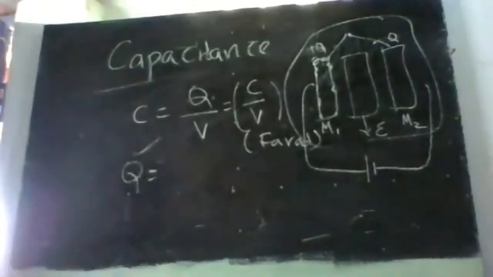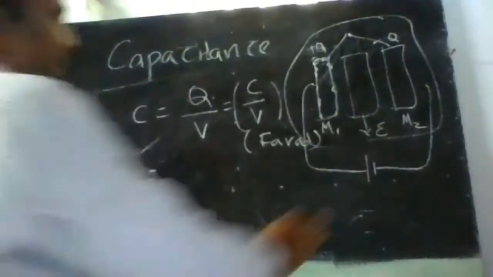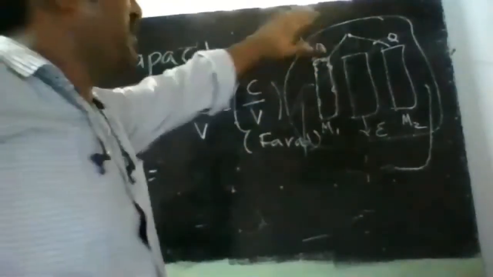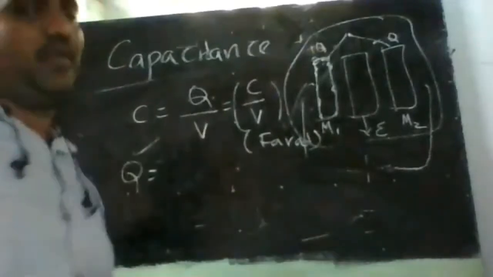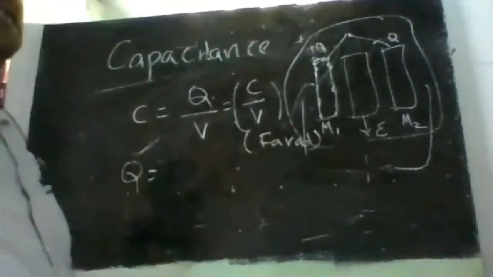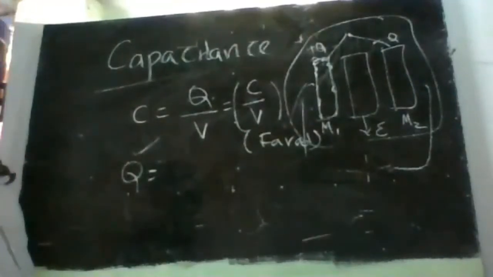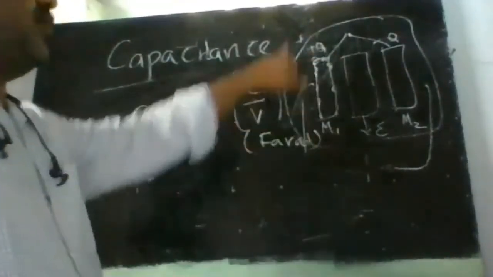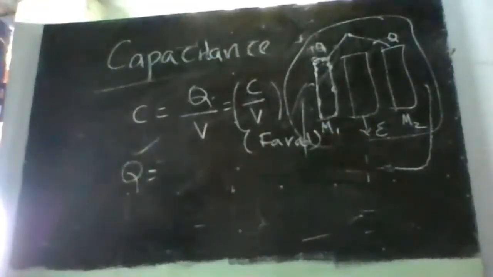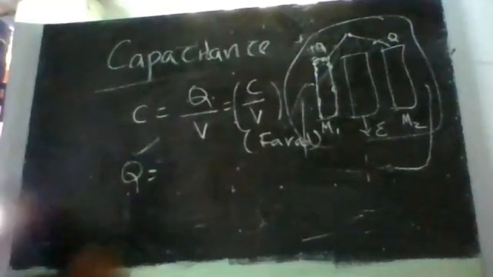Now whenever I apply an electric field, whenever I give some E bar to this entire thing, what is happening? We are producing an E bar with the help of a potential, let us say. So whenever a field is applied to this, the charge gets accumulated on the surface of the metal plate, and the charge accumulated will give us a surface charge.